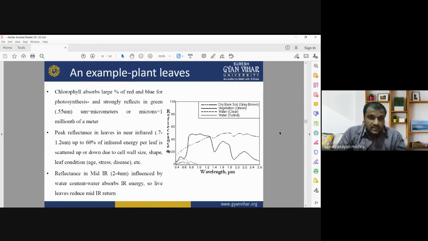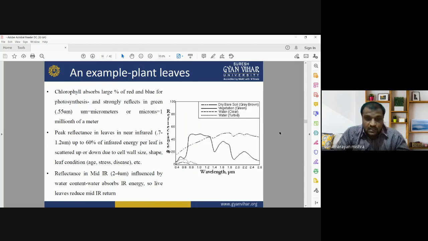Whereas the peak reflectance in leaves is in the near infrared, where up to 60% of infrared energy per leaf is scattered up or down due to cell wall size, shape, and leaf condition, that is age, stress, or disease. The reflectance in mid-infrared, around 2 to 4 micrometer, is influenced by the water content. Water absorbs infrared energy, so the leaves reduce mid-infrared return.